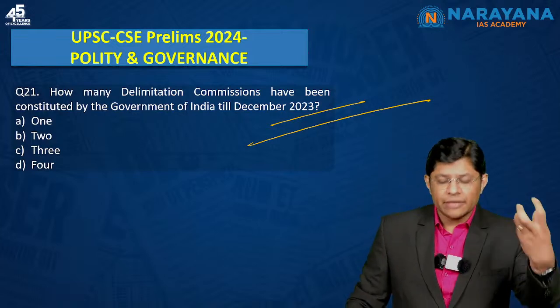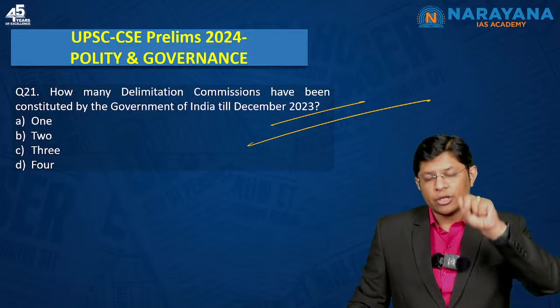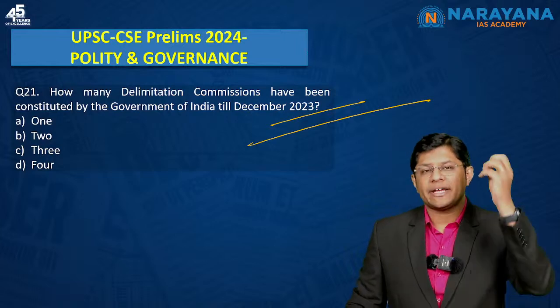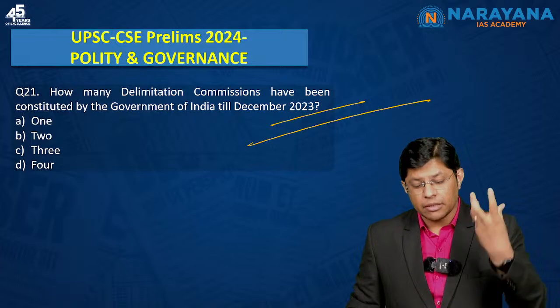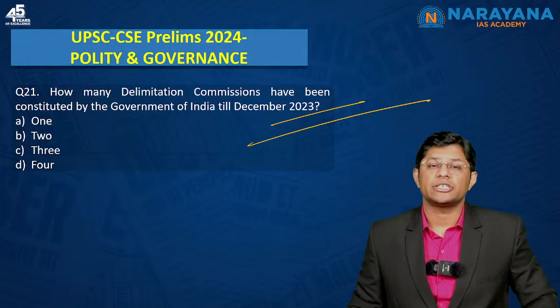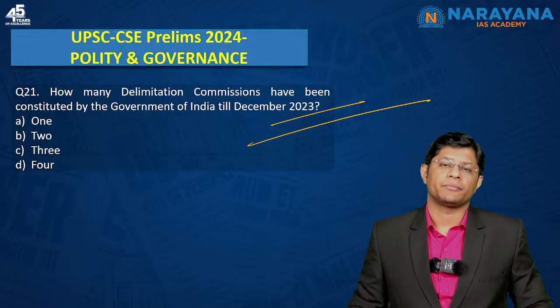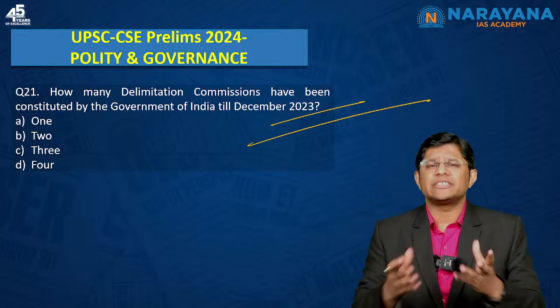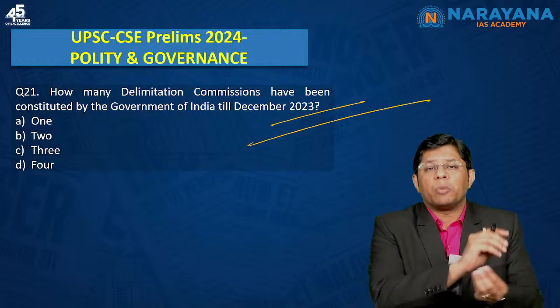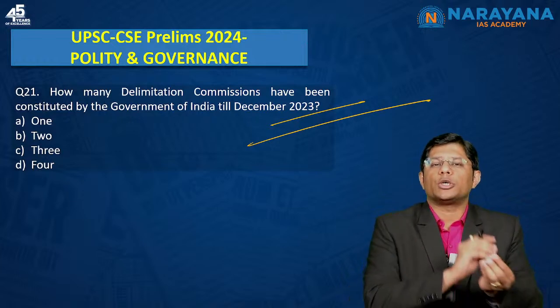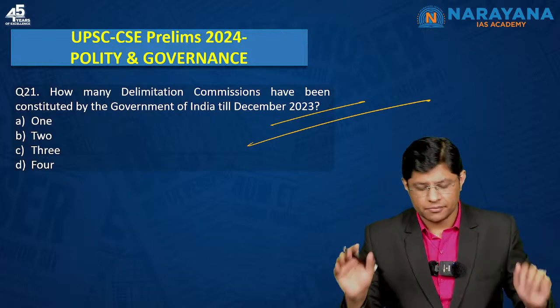Now, when the delimitation commission was in the news, you are expected to know what exactly a delimitation commission is, and the appointment of a delimitation commission at the central level. Now, what is a delimitation commission? It is a process to mark the boundaries of the territorial constituencies in our country. Simple.